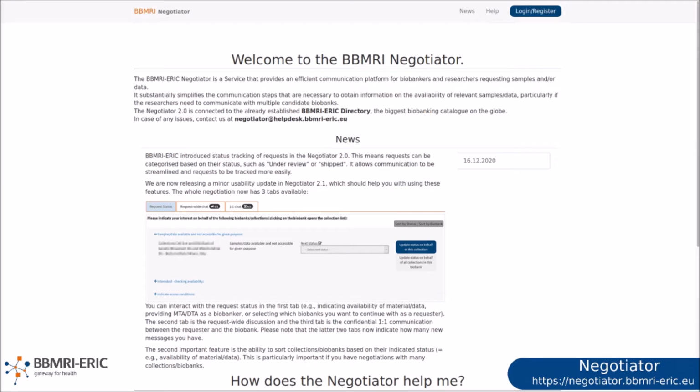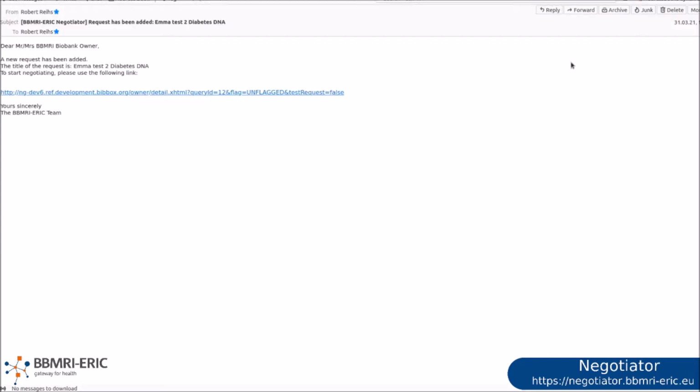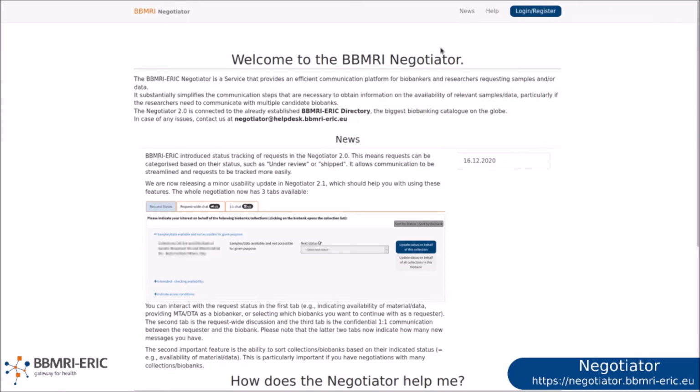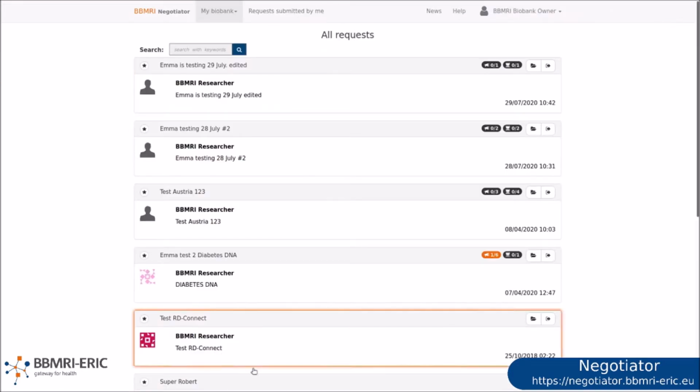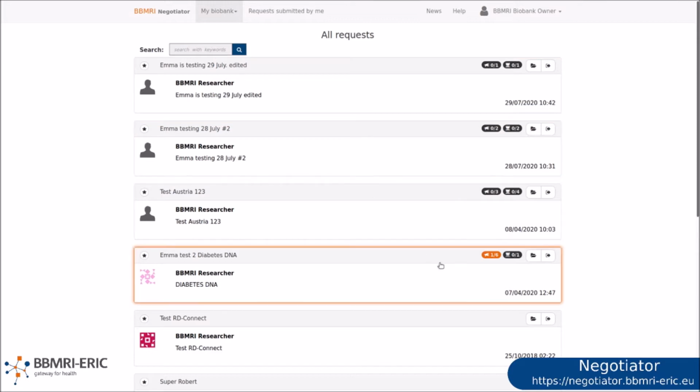The BBMRI ERIC Negotiator helps you connect directly with researchers requesting samples and data from your biobank. You will get an email whenever someone sends your biobank a sample request. Then log into the Negotiator to view all requests your biobank has received, including any unread messages,